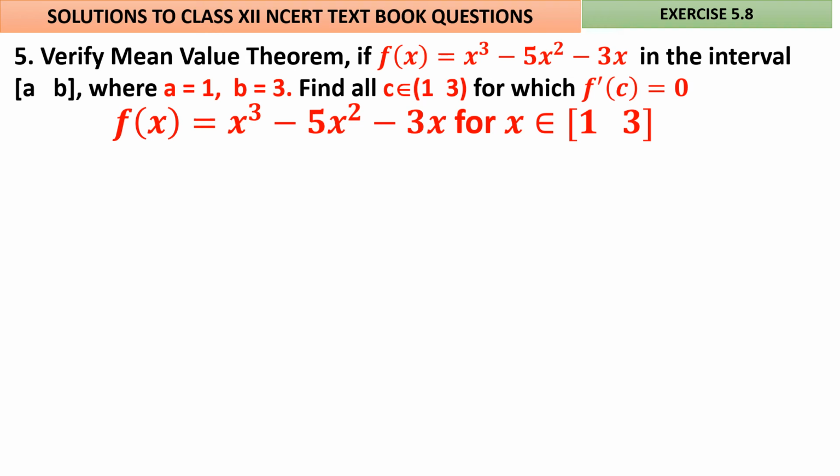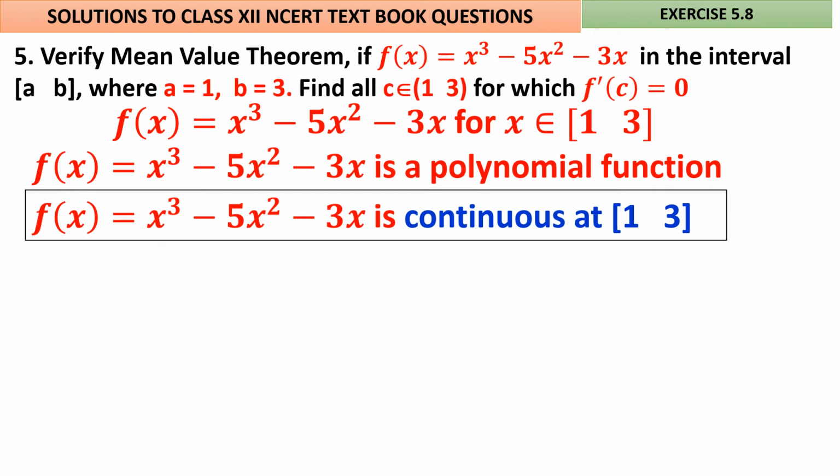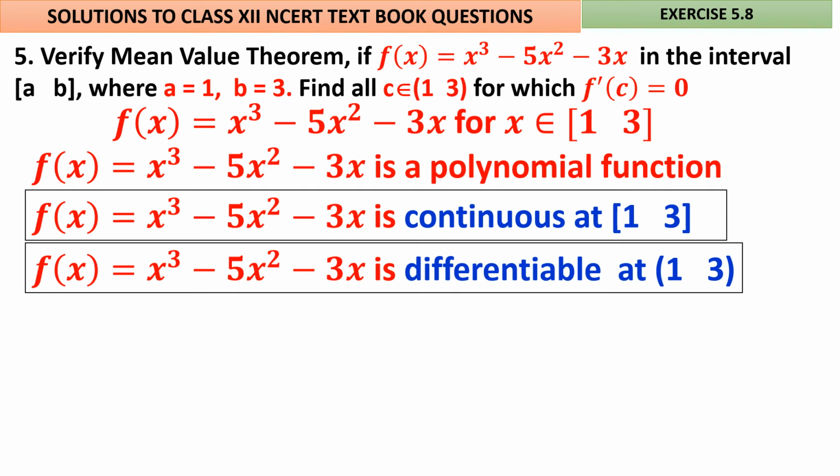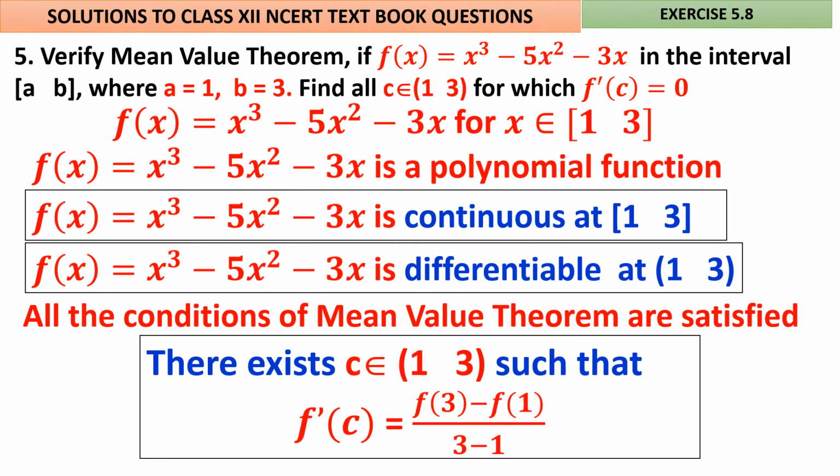Question number 5. Verify mean value theorem for x cube minus 5x square minus 3x in the interval where a is equal to 1 and b is equal to 3. Find all c in 1 comma 3 for which f dash of c is equal to 0, if possible. Okay, let us try to get the mean value theorem first. f of x is given, is a polynomial function. It is continuous, and it is differentiable. Therefore all the conditions of mean value theorem are satisfied, there should be a c in the given interval 1 comma 3 such that f dash of c is equal to f of 3 minus f of 1 by 3 minus 1.